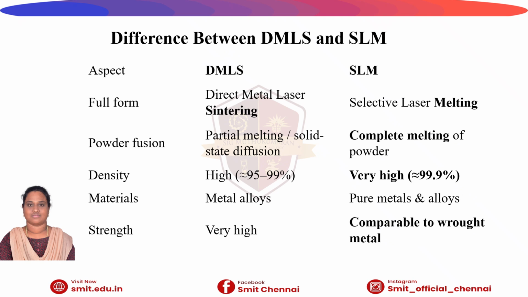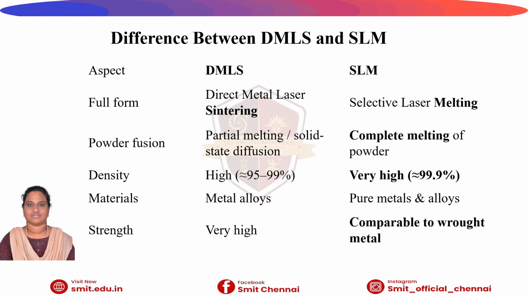The difference between DMLS and SLM: the abbreviated form of DMLS is direct metal laser sintering, and for SLM, selective laser melting. The powder fusion is partial melting and solid state diffusion in DMLS, and complete melting of powder in SLM.